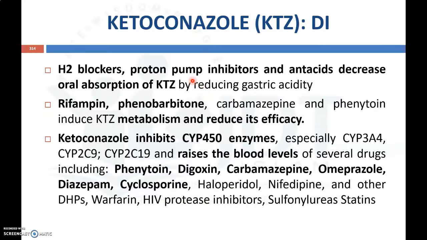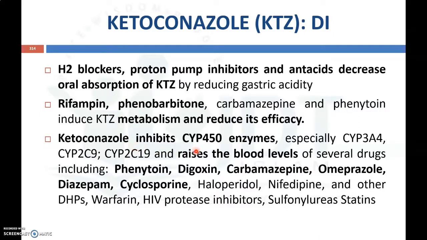So any drug which reduces gastric acidity may lead to decreased absorption, like H2 blockers, proton pump inhibitors and antacids, which decrease the oral absorption of ketoconazole by reducing gastric acidity. And rifampicin, phenobarbital, carbamazepine and phenytoin will induce the metabolism of ketoconazole and reduce its efficacy if administered along with these kinds of drugs.